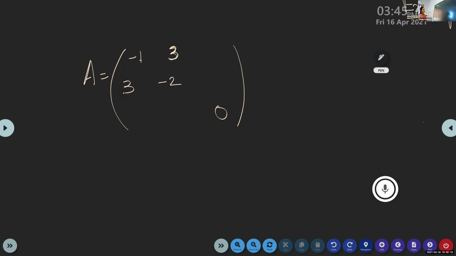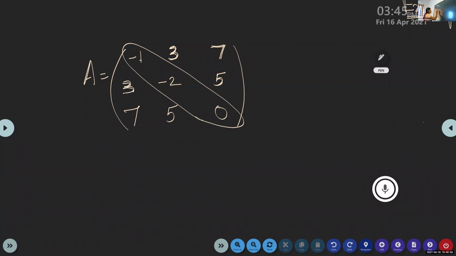First row, third element: if it is 7, it will be the same as the third row, first element. Then the second row, third element, suppose it is 5, will be the same as the third row, second element. You fix the element. First you write the numbers along the principal diagonal. Then if I write 3 in the first row, second column, the second row, first column will be the same.